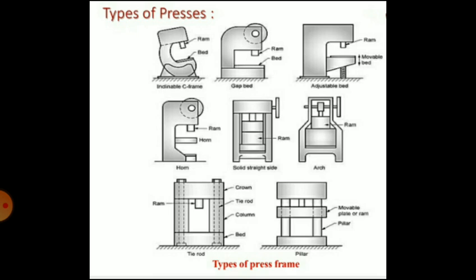The tie rods are heated and shrunk in place to minimize straining under load. The pillar or open frame press, the last diagram, diagram number 8, has 4 pillars, as indicated in the diagram. The pillars hold the crown to the bed and act as guides for the ram. So hydraulic press frames can be of C type, straight side type with tie rods, or the pillar type.